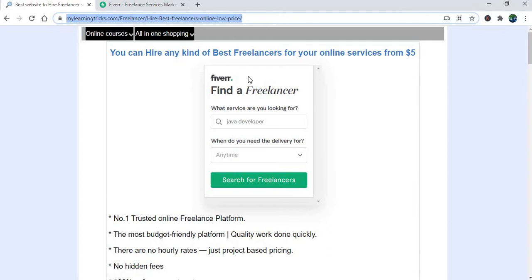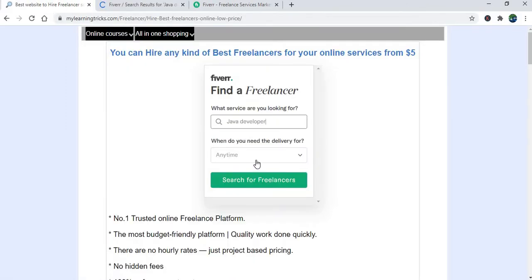Once you click on the link, it will navigate to this web page. Here, you just need to type whatever you want. Like, if you want to hire any kind of Java developer, just type Java developer. Then press enter.